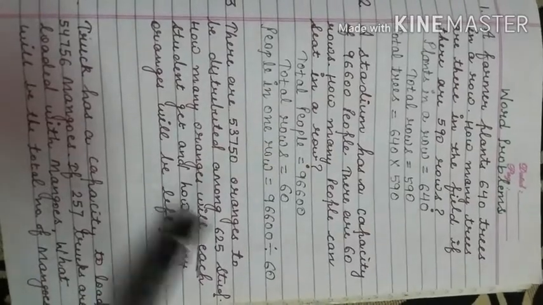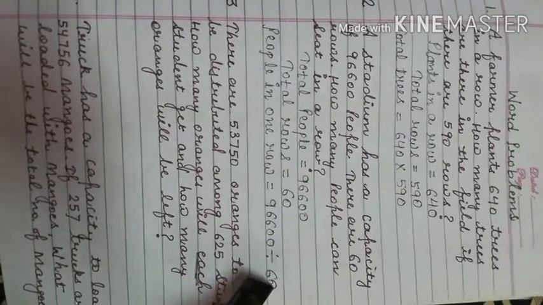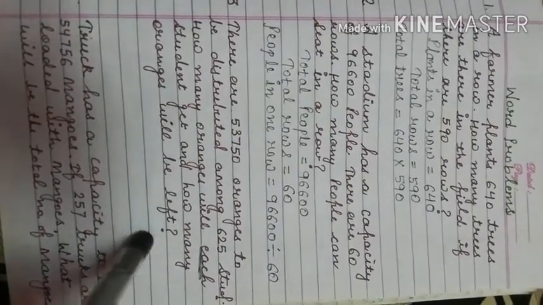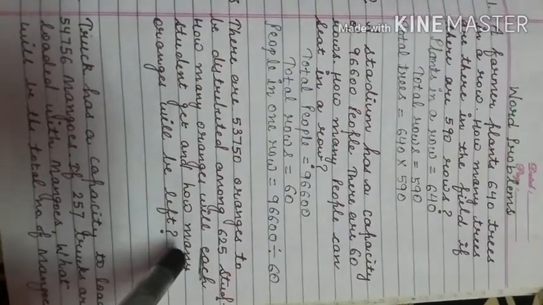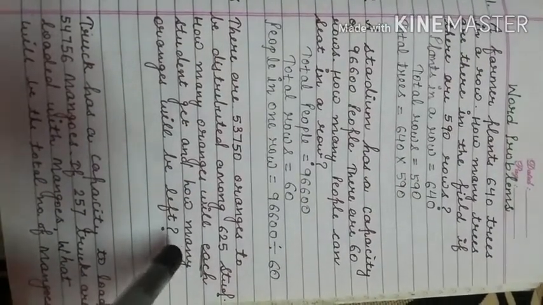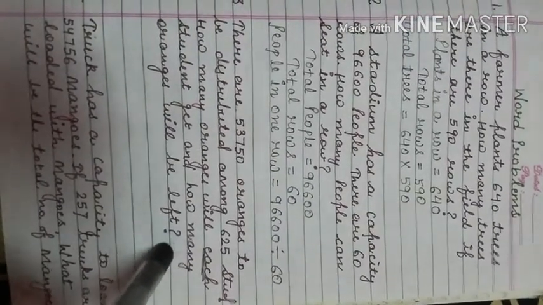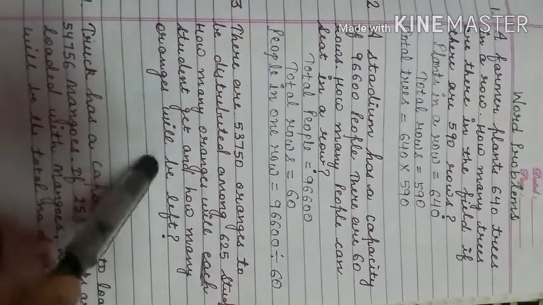So similarly, like in question number 2, where you were calculating the number of people that can sit in one row, here also you have to find out how many oranges each student will get. In this case also you will divide, and then you have to calculate how many oranges will be left.